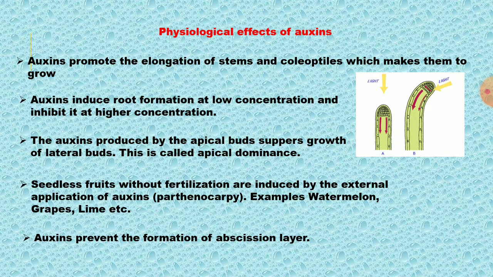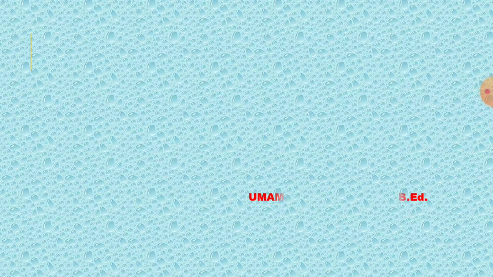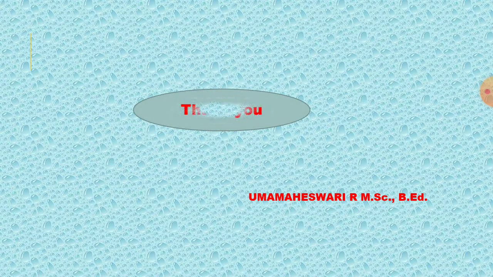Auxin prevents the formation of the abscission layer. The abscission layer is a layer created between the stalk of the leaf and the stem. When the layer is created, that leaf will fall down. So auxin prevents the creation of the abscission layer.